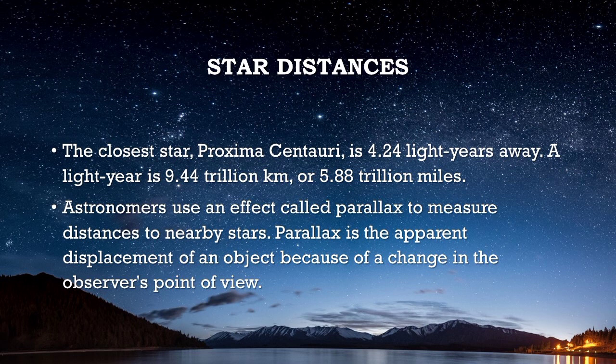Astronomers used an effect called parallax to measure distances to nearby stars. Parallax is the apparent displacement of an object because of a change in the observer's point of view.